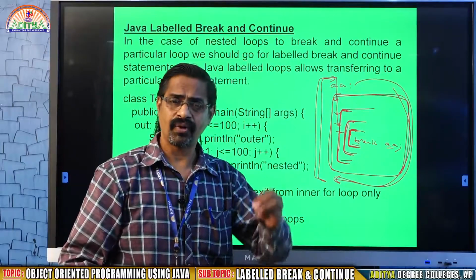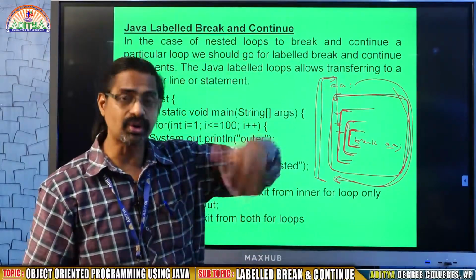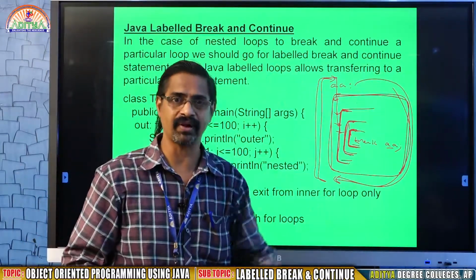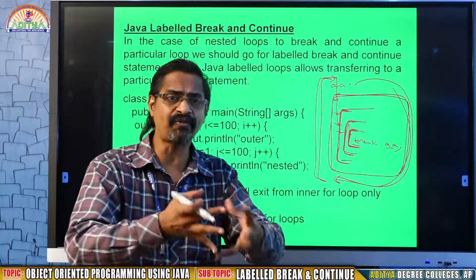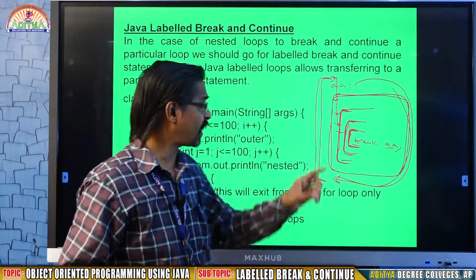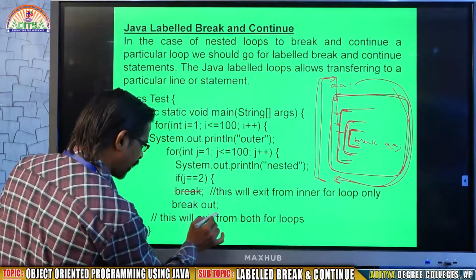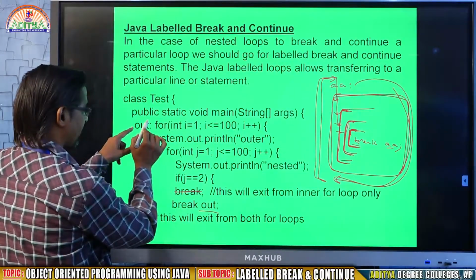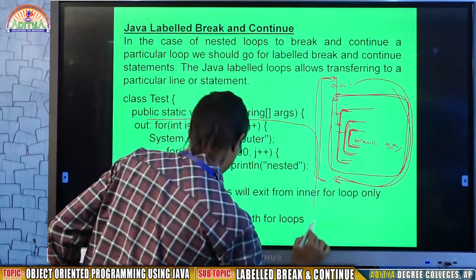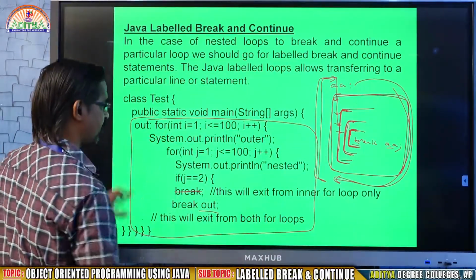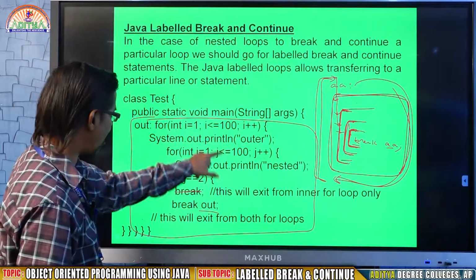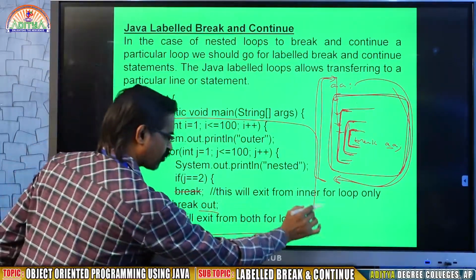So the advantage of labeled breaks, you may see it when so many for statements are there. From one of the for you want to go to the other for statement, or if you want to leave some group of for statements at a time, then at that moment it will be more helpful. So simply this is not important. Break out, where out I mentioned this one. So the entire body will skip. All these for statements will skip and execution will go out.